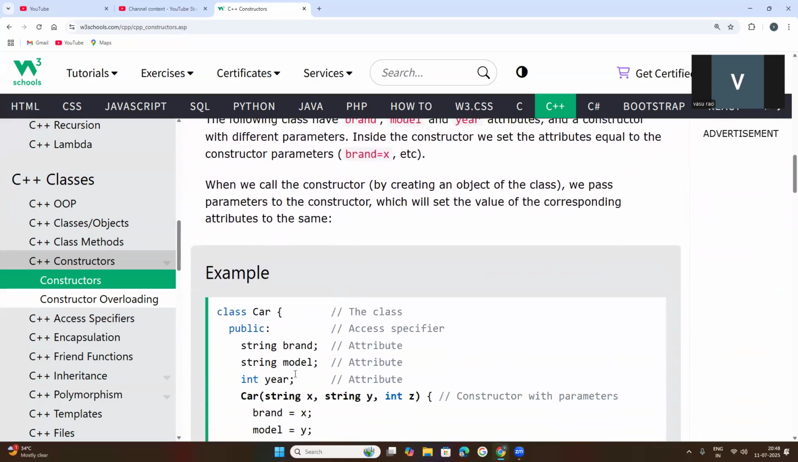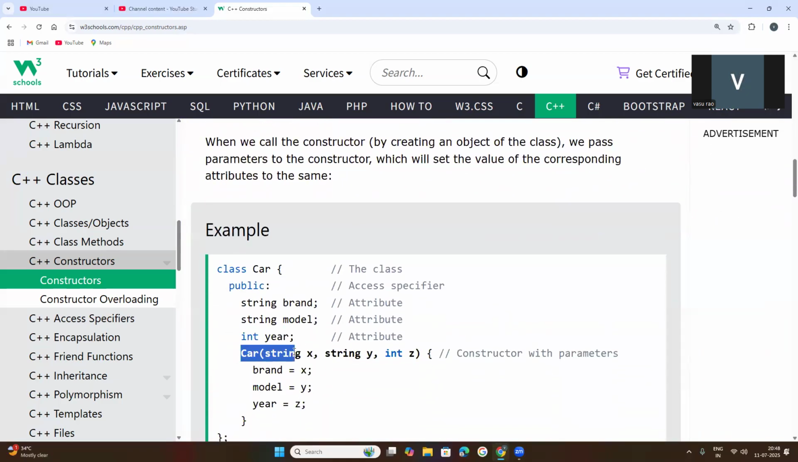Inside this, there is the constructor Car, created for this Car class. The same class name is kept for the constructor. This is the constructor, same as the class name, and inside these parentheses are the parameters. This class also I have conducted. Understood that?